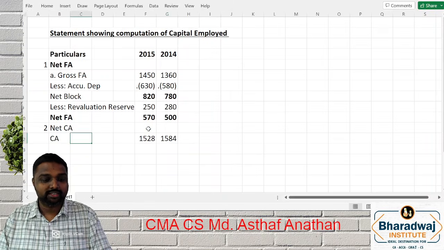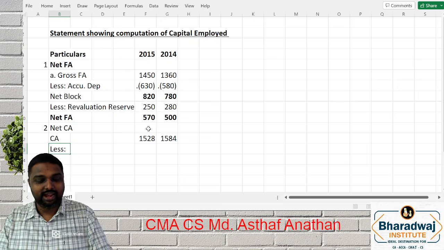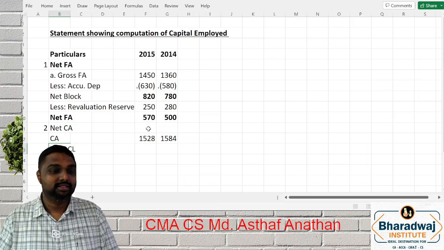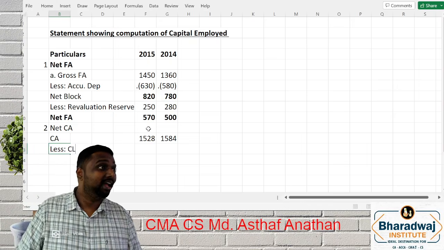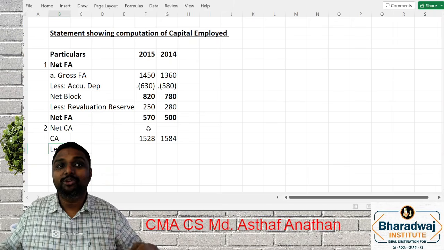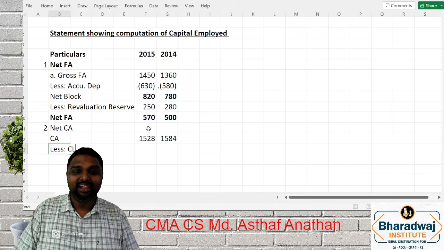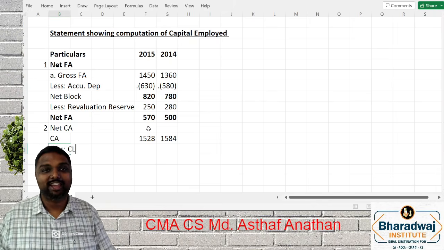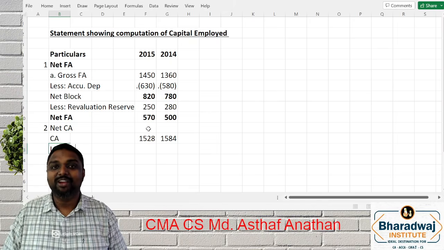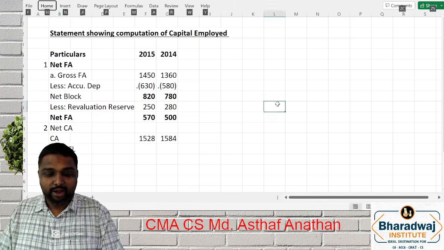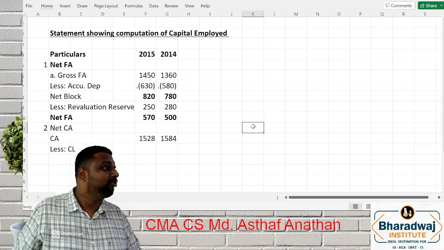Now next, less current liability. My dear friends, when we are finding out the current liability, some new concepts are there. Let's see how many of you will find out correctly. Come on, friends, I want you to compute the current liability. Now, let's see. Hope all of you got the current liability.